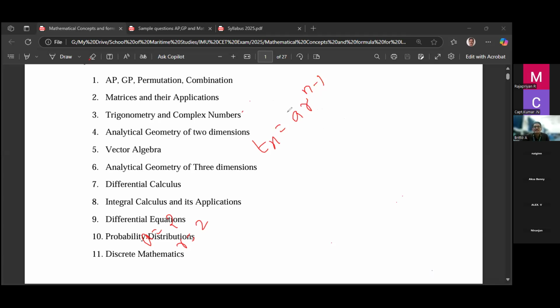So the nth term of GP is A into R power n minus 1, where A is called the first term, R is called the ratio, and n is the number of terms.